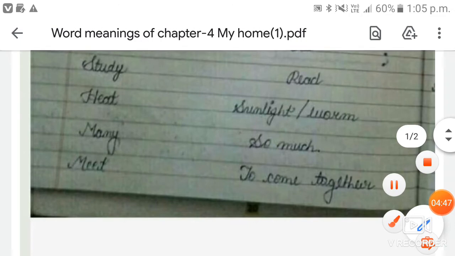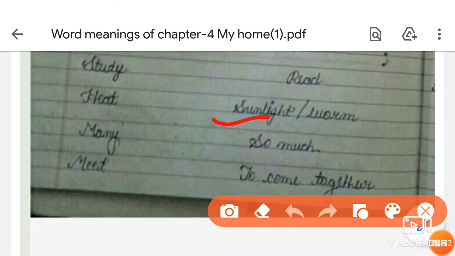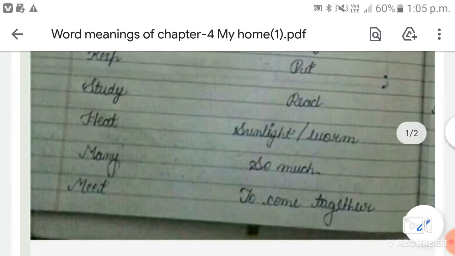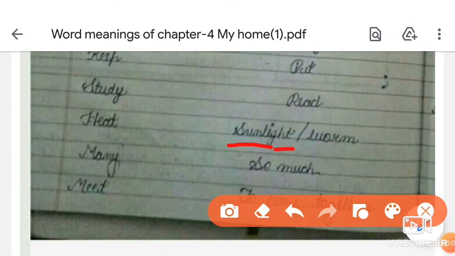Warm is also a synonym of heat. Okay students? Sunlight or warm, these are two meanings of heat. And what is the spelling of sunlight? S-U-N-L-I-G-H-T. I know you are all aware of the spelling of sun, so you just have to learn the spelling of light, then it will become sunlight. Sunlight means heat. We get heat from the sunlight.